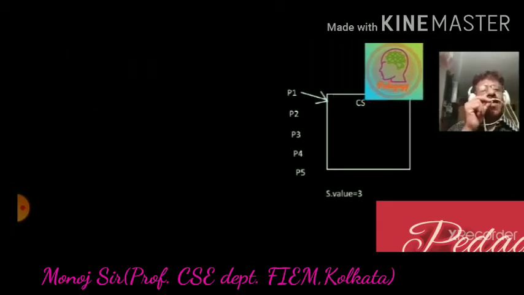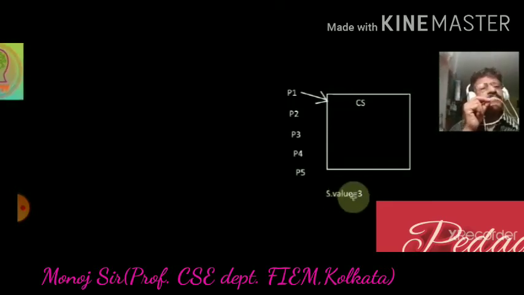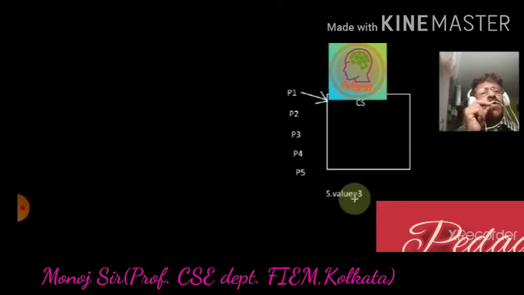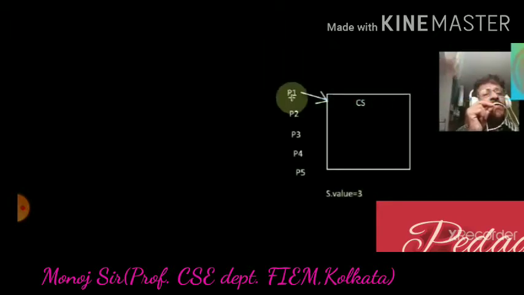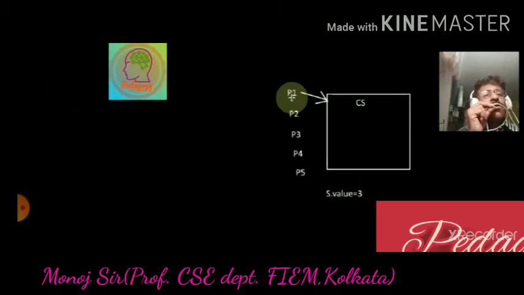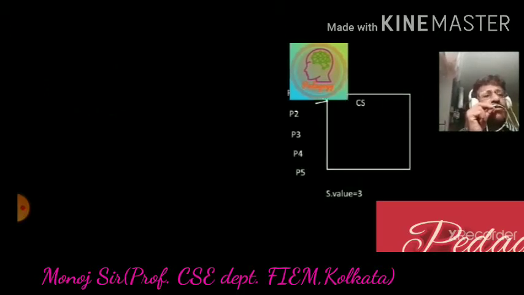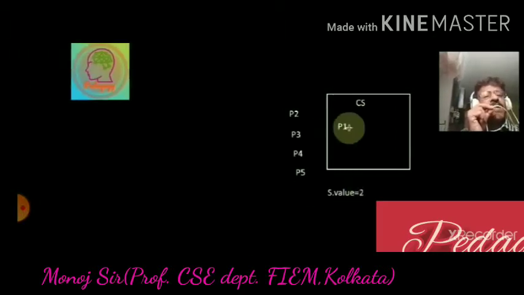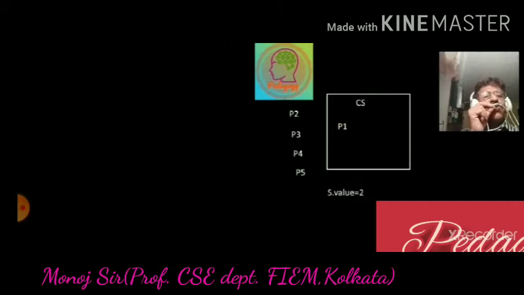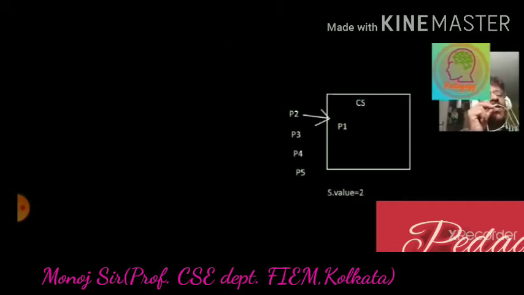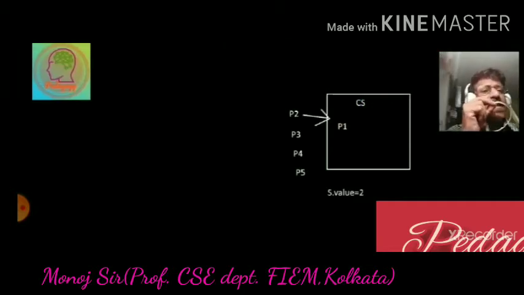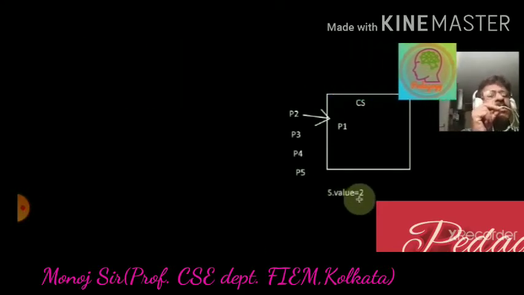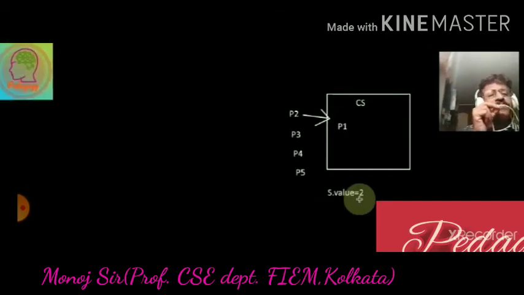In the queue we can see that P1 is the first process, so P1 will get the chance first. Whenever P1 enters the critical section, S dot value, which equals 3, has to change to indicate that one process is in the critical section. So we change the value to 2, that means decrement by 1. It indicates that at present we can accommodate another 2 processes into the critical section.